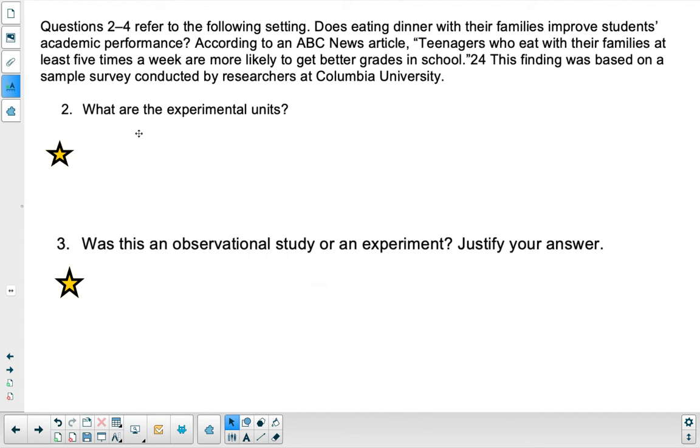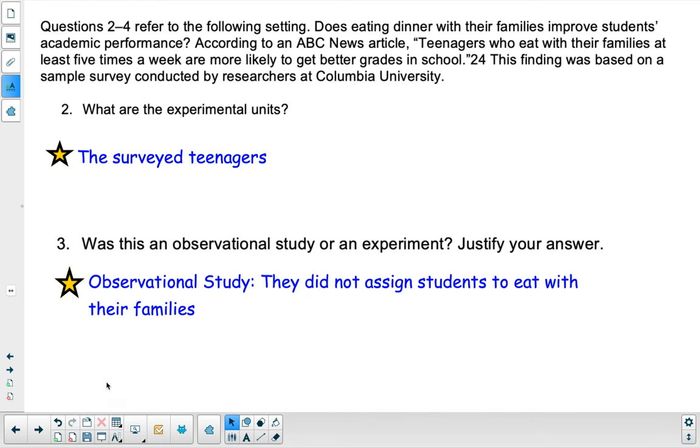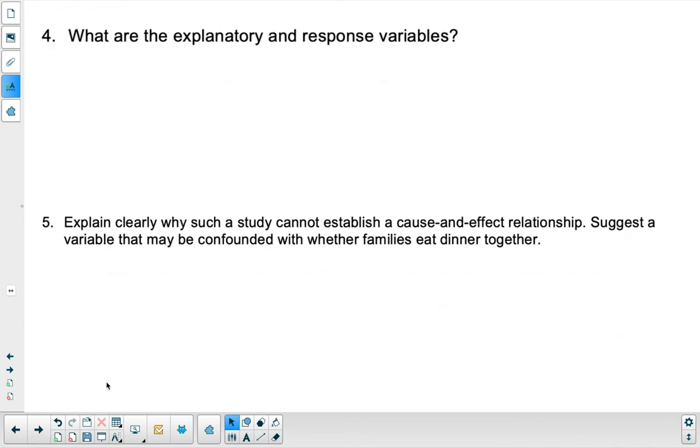So it's asking, what are the experimental units? So you want to think about the smallest group of individuals or like what's in which the treatment's being imposed on. So that's going to be the surveyed teenagers, although this is not an experiment. So just realize that it's not an experiment, but if it were, it would be the surveyed teenagers. This is an observational study. They didn't assign students to eat with their families or not. Should be difficult to do.